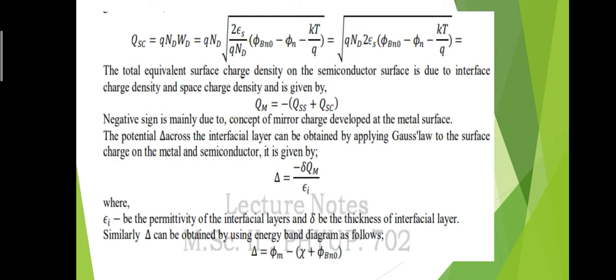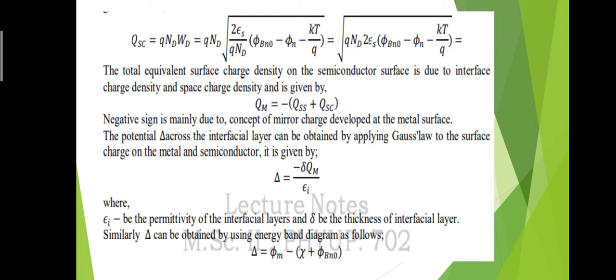In our previous video we took φBi, the built-in potential, but in this diagram we denote the built-in potential by φBn0. So only φBn0, the respective change, is here. After substituting the value of Wd, we get the equation QNd times square root of 2εs divided by QNd times (φBn0 minus φn minus kT/Q). So this is the required equation for QSC, that is, for the space charge.